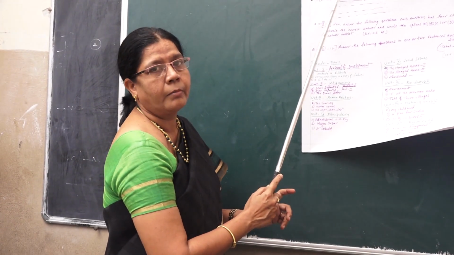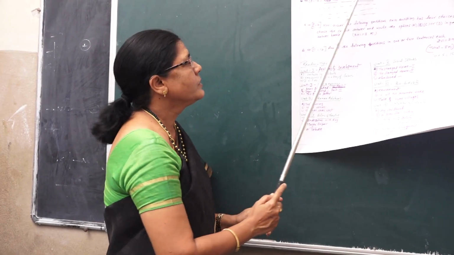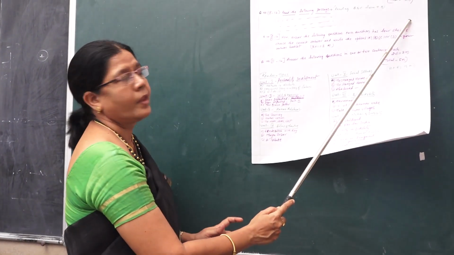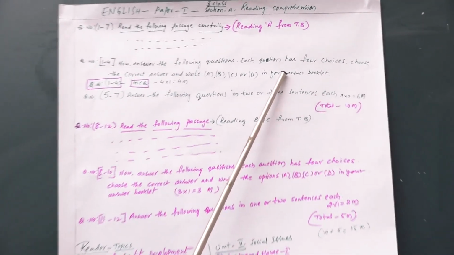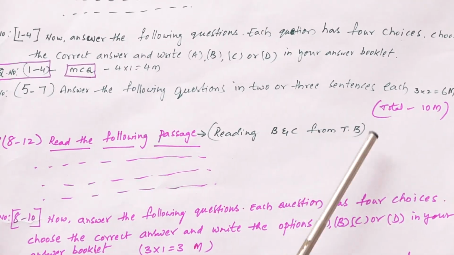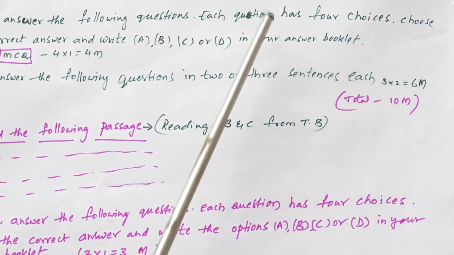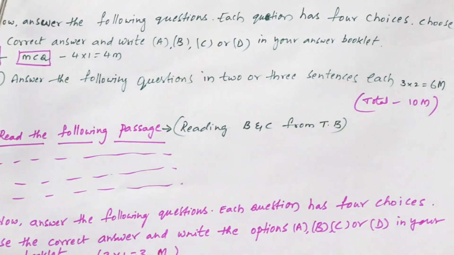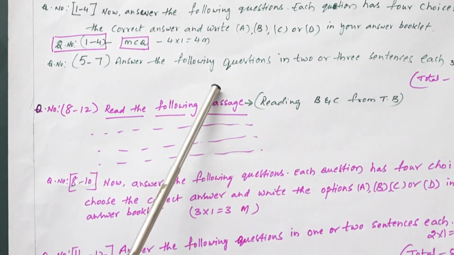1 to 4 are multiple choice questions, and 5 to 7 are short answer type. The total marks you will get here is 10. Multiple choice questions carry 1 mark each. Short questions carry 2 marks each. 3 into 2 is 6, 4 into 1 is 4. Altogether you will get 10 marks in this A reading related passage in the reader.